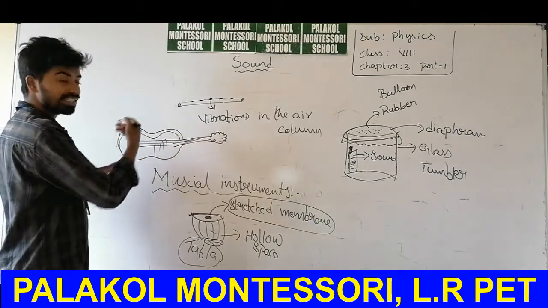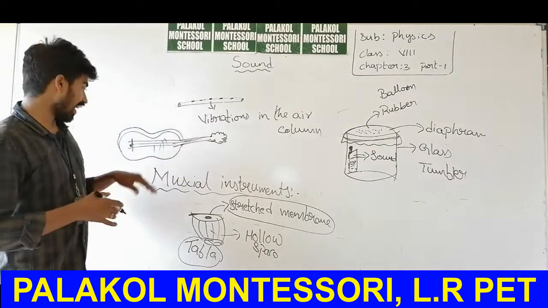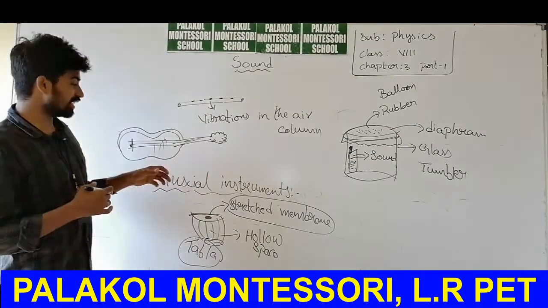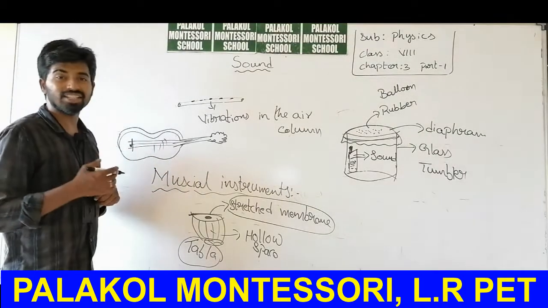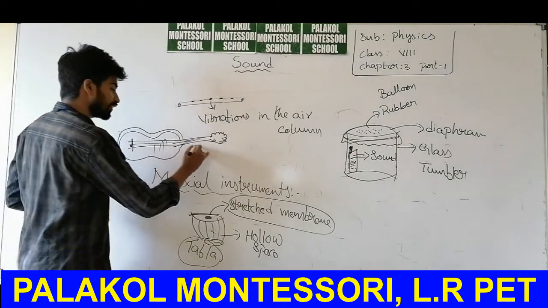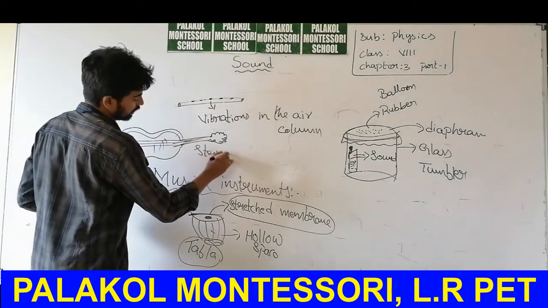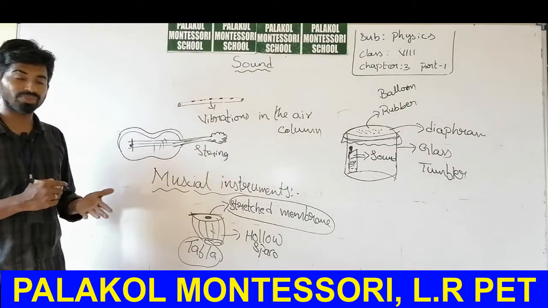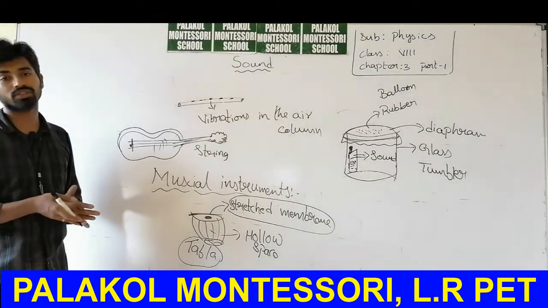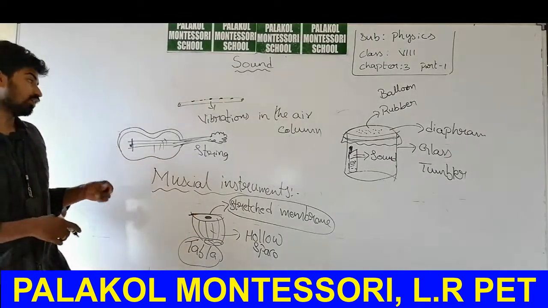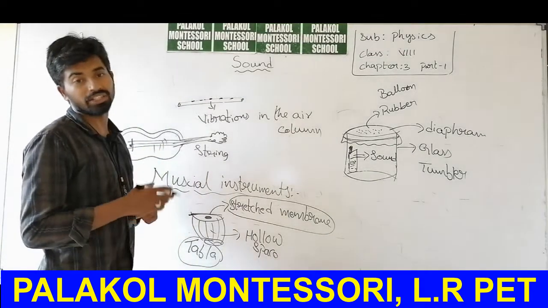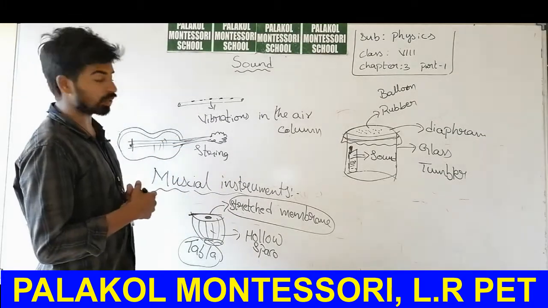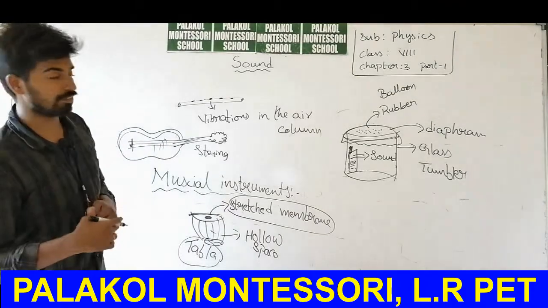So there is the air inside the guitar and the vibrating strings. Here, which part will create the sound? The vibrating strings and the air column present in it. Mainly the air column will create a large sound. It will magnify the sound, it will increase the sound. The air column present here increases the sound and gives a pleasant sound as an output.